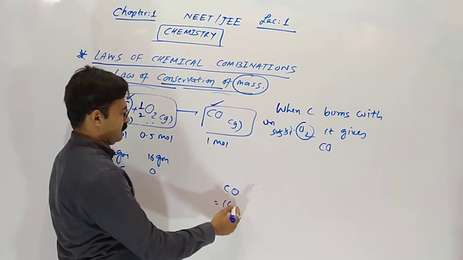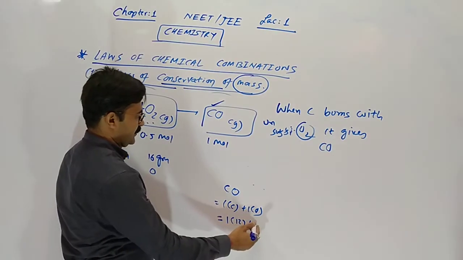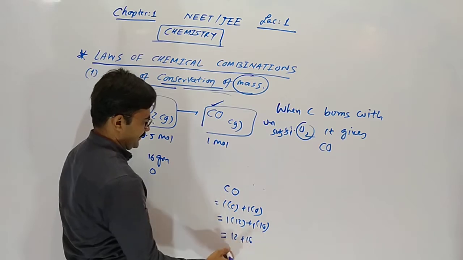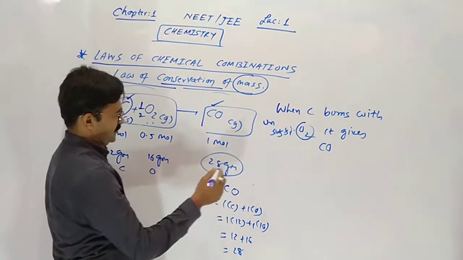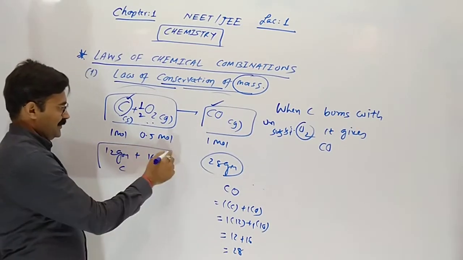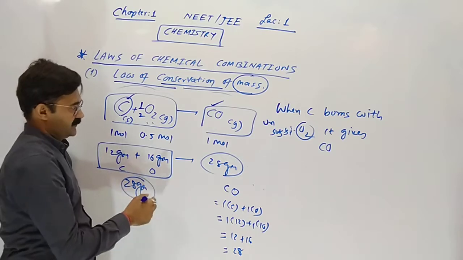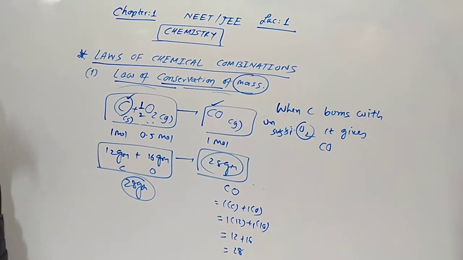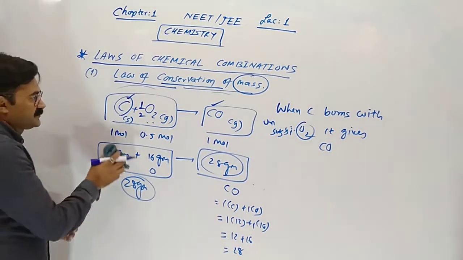Molecular mass of carbon monoxide, 1 carbon and 1 oxygen: 12 plus 16 gives 28. So the reacting mass is 28 and the produced mass is also 28. So it obeys the law of conservation of mass.